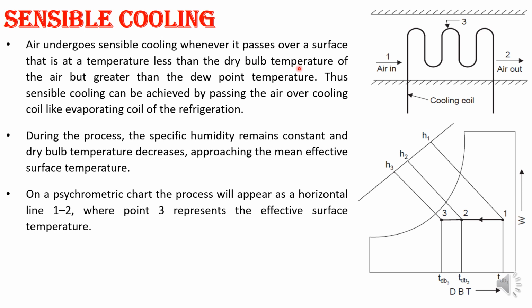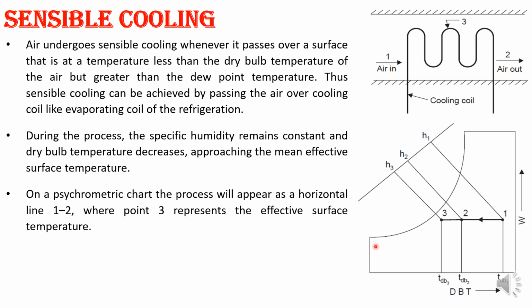Then the temperature of the air will be greater than the dew point temperature. Thus sensible cooling can be achieved by passing air over the cooling coil, or the evaporator coil of your refrigeration. During this process, omega, the specific humidity, is kept constant. The temperature at 1 decreases, and the coil temperature 3 will increase at the end. The temperature keeps on decreasing, hence the cooling effect can be achieved at point 2.